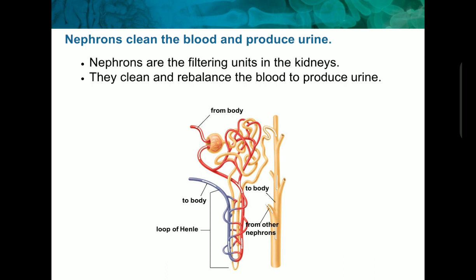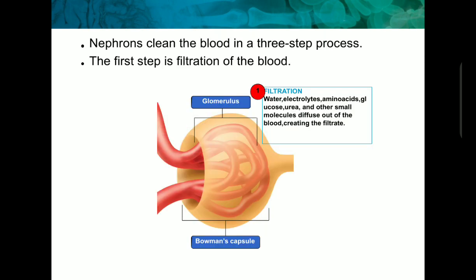Nephrons clean the blood and produce the urine. Yes, nephrons are the filtering unit in the kidney, a kind of filtering unit found inside the kidney only. They clean and rebalance the blood to produce urine. So basically they clean the blood, and whatever the balance of the blood is, the pH balance, the chemicals, whatever is there inside the blood, that is balanced by the nephrons only, and after that it produces urine.